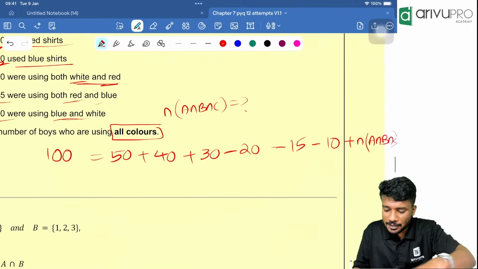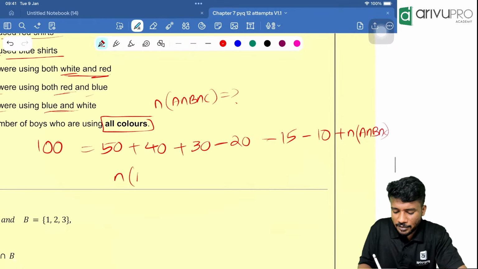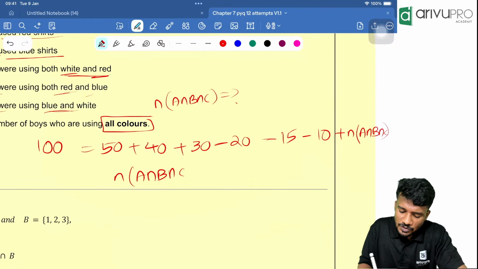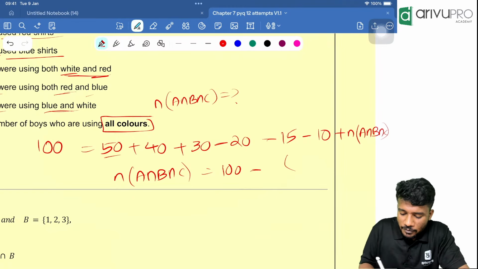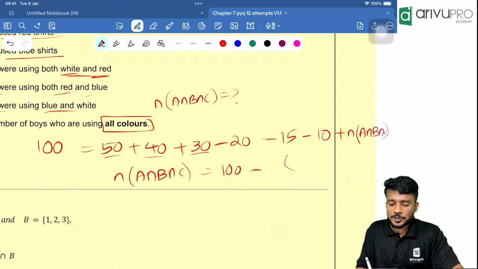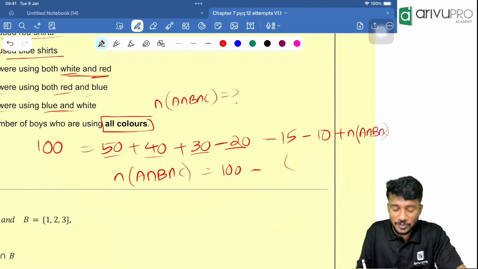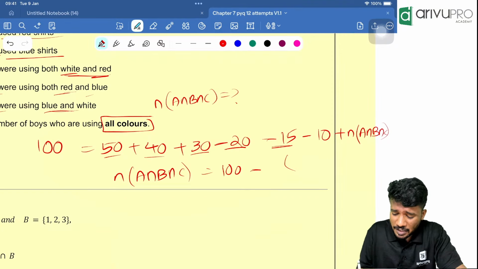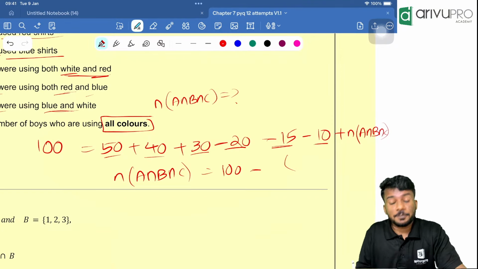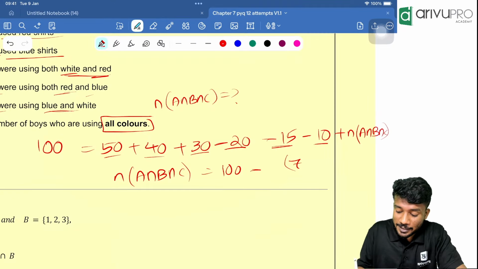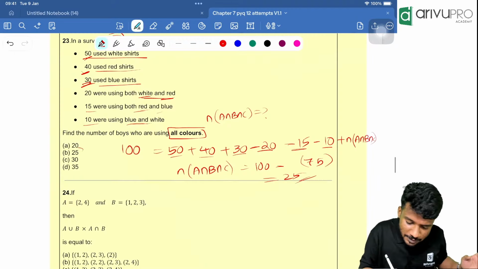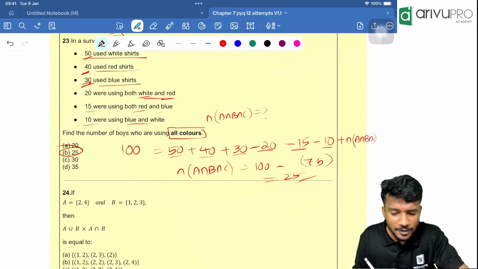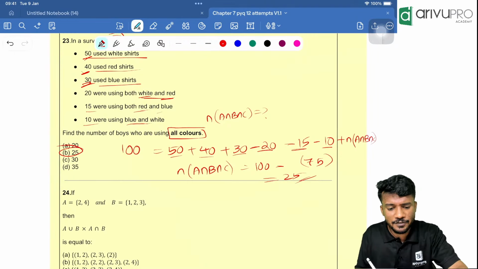People, just take your calculator and find the value. N of A intersection B intersection C is nothing but 100 minus of, 15 plus 40 plus 30 is 120. 120 minus 20 is 100. 100 minus 15 is 85. 85 minus 10 is 75. So 100 minus 75 is equal to 25. Option B is your answer. Did everyone get the 25 answer? If not, please tell me.